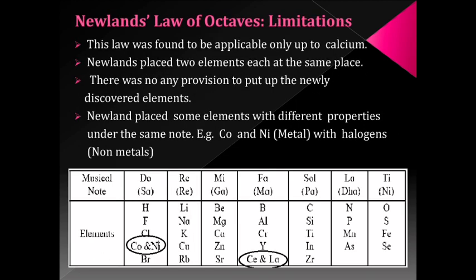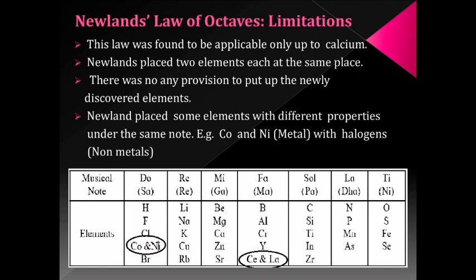Though Newland tried to classify all the 56 elements that were known at that time, the law of octaves also had some limitations. Let us try to discuss the limitations of Newland's law of octaves. The first limitation is that the law of octaves was only applicable up to calcium.